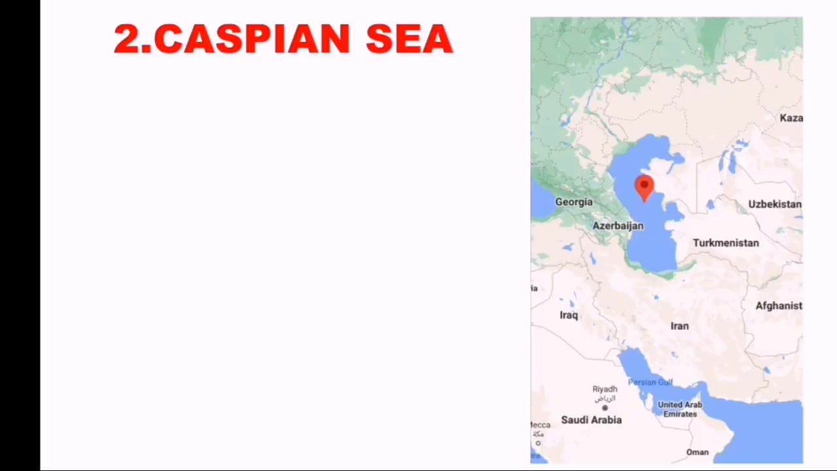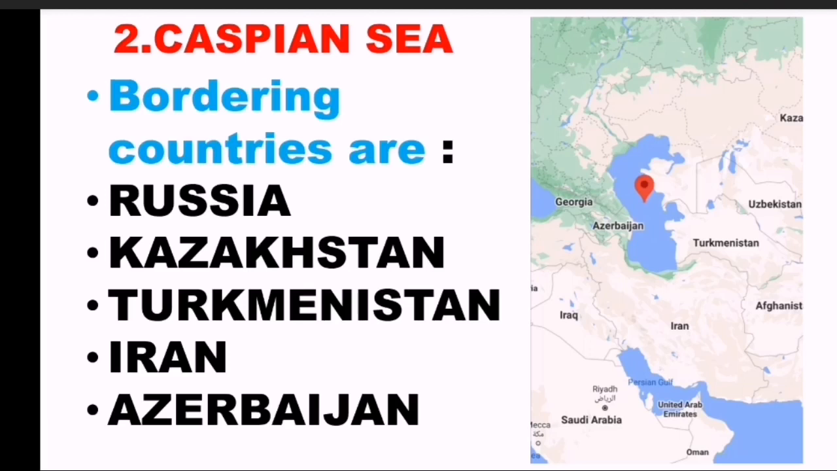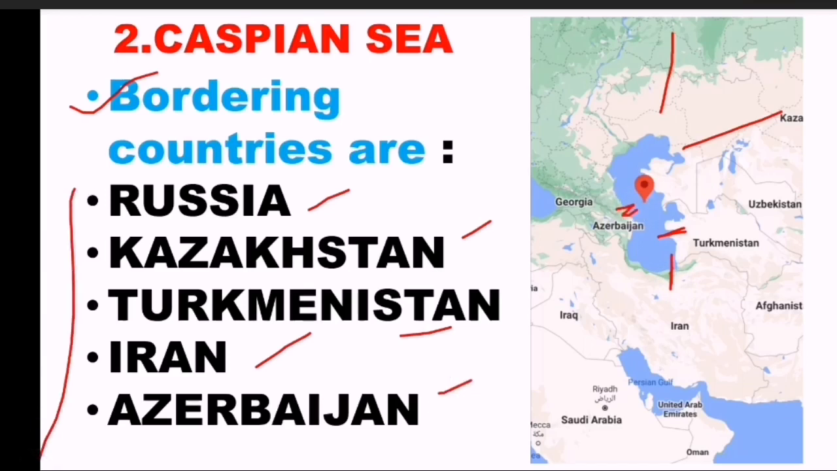Let's move on to the second one, the Caspian Sea. The Caspian Sea is also in the news many times. So that's why I chose the Caspian Sea as the second one. What are the bordering countries of this Caspian Sea? Russia is there from this side. Kazakhstan is there from this side. Turkmenistan is there from this side. Iran is there from this side. Azerbaijan is there from this side. So these are the 5 countries bordering the Caspian Sea.